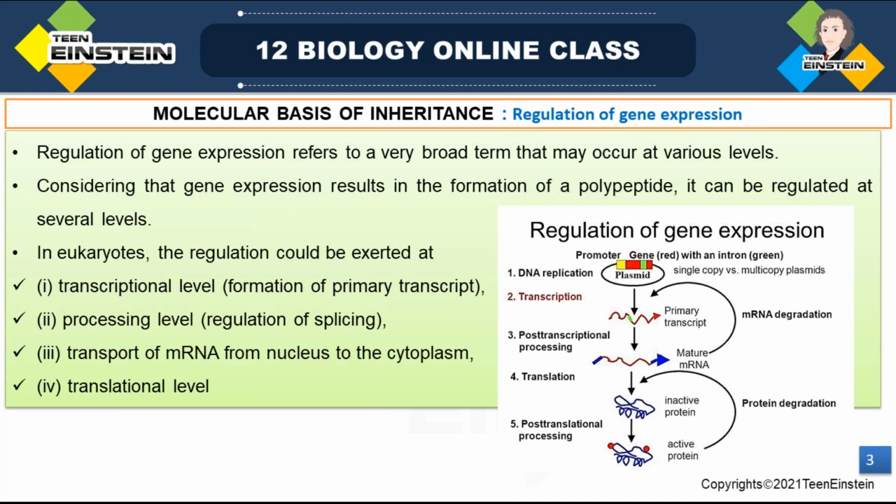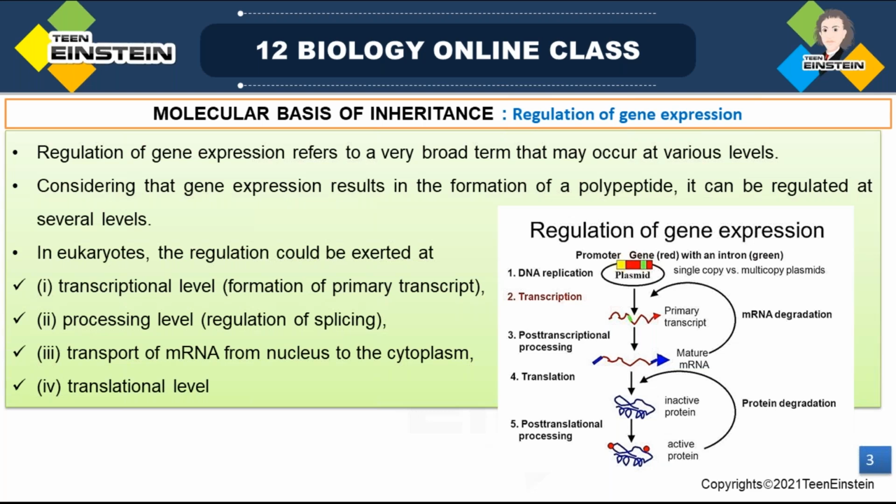For the synthesis of a functional gene product, the information from a particular gene is used. That is called gene expression. So how is that information getting expressed? The information present in the gene is getting expressed in the form of a functional product. So in the form of a functional product, gene expression is taking place.